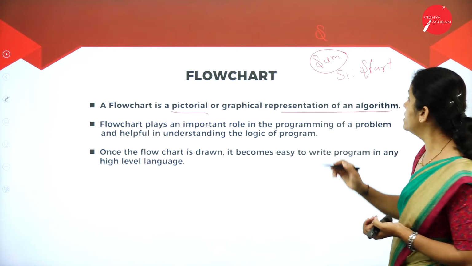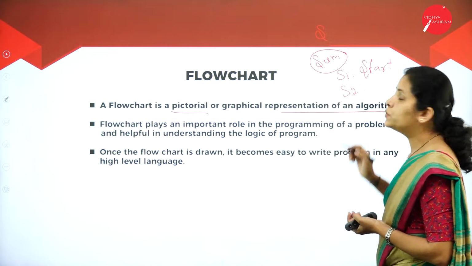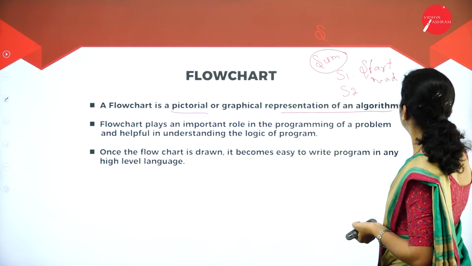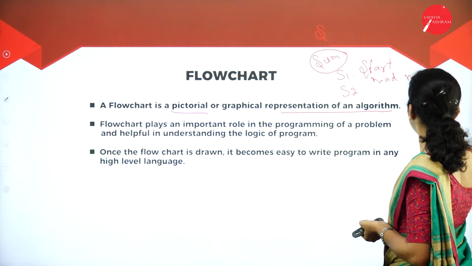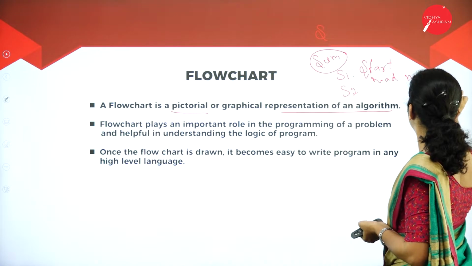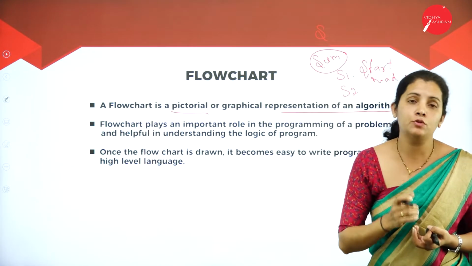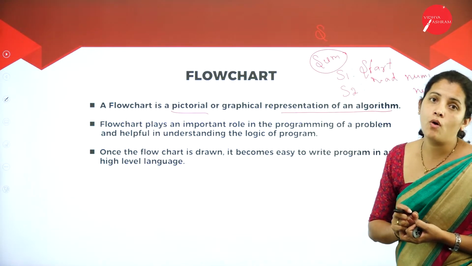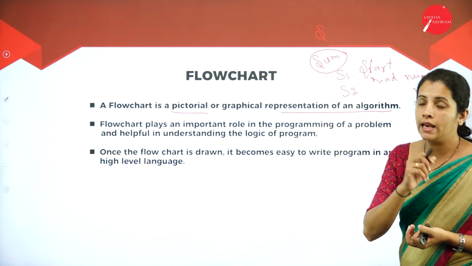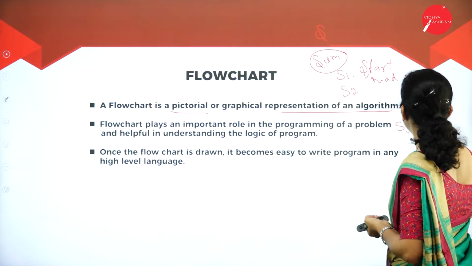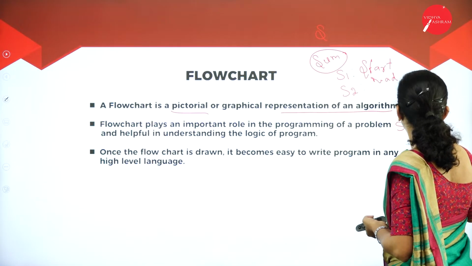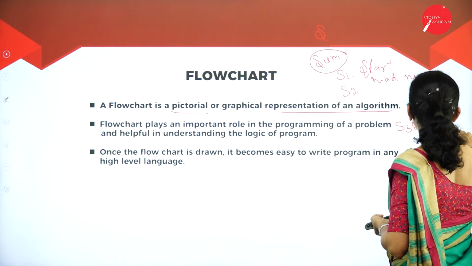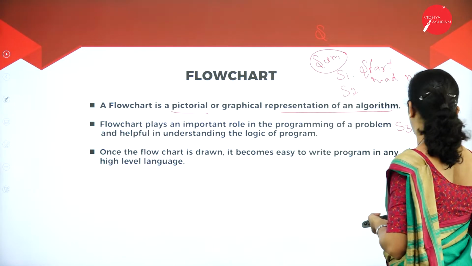Then what is my step 2 here? I'm going to read two inputs. That is, read number 1, comma, number 2. Then what is my next procedure? That is, I'm going to find the sum of two numbers. That is the calculation. So step 3 here: sum equals number 1 plus number 2.